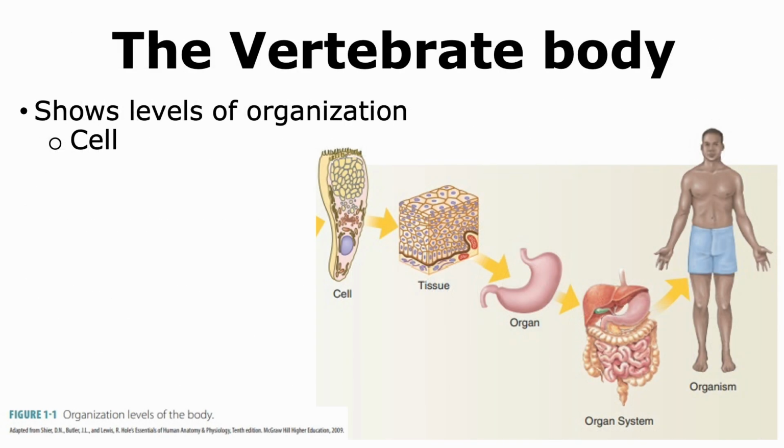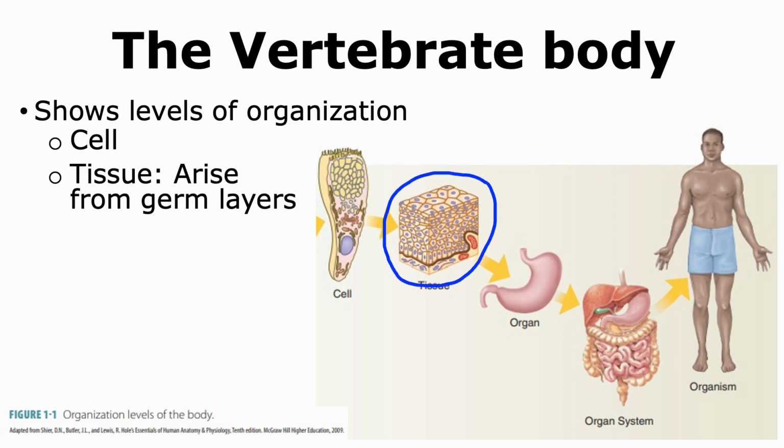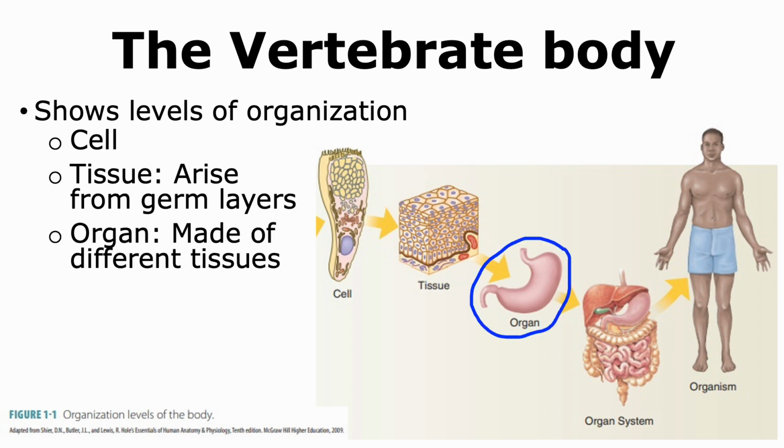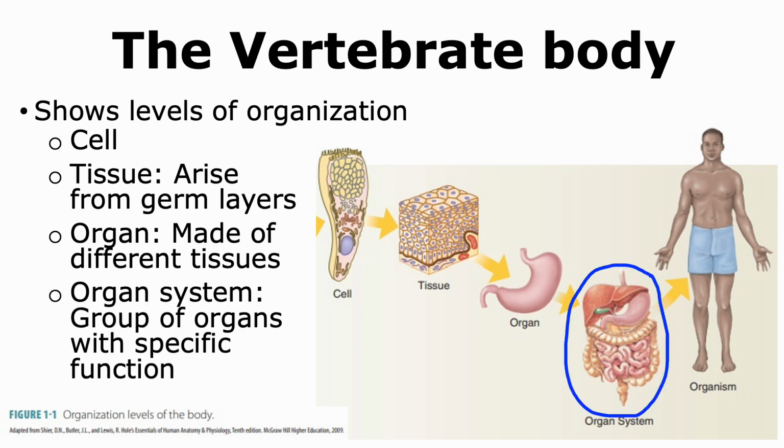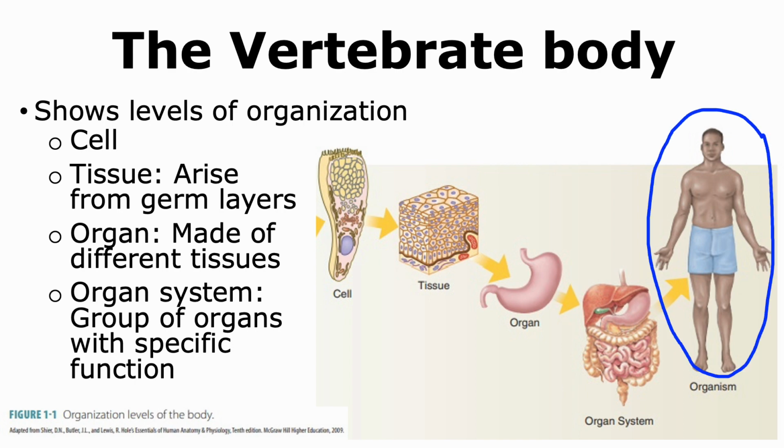The vertebrate body shows different levels of organization. As with all living organisms, the vertebrate body is made up of cells. Different cells can come together to form tissues. Different tissues come together to form an organ. Different organs can work together to form an organ system, which is usually associated with a specific function. And different organ systems work together to finally give rise to the organism.